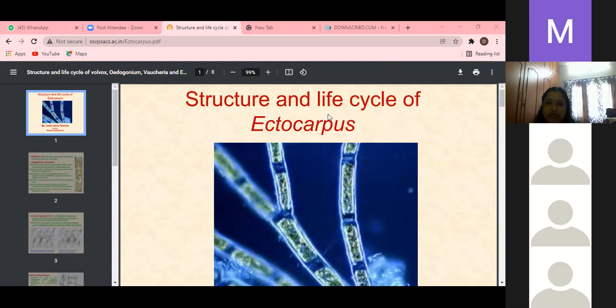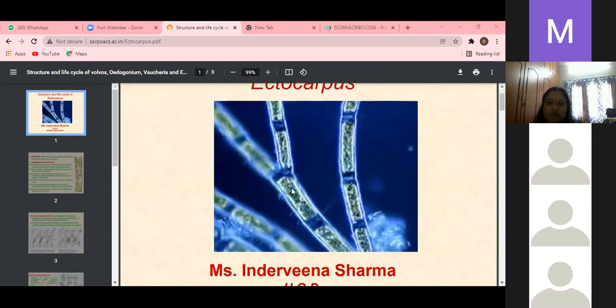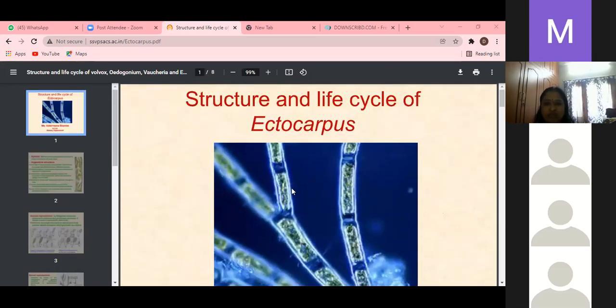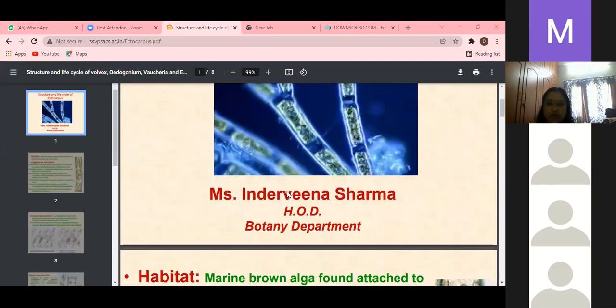Ectocarpus. Ectocarpus. See, this is Ectocarpus. Before Ectocarpus, what is the classification? The class Phaeophyceae, order Ectocarpales, the family name is Ectocarpaceae, the genus name Ectocarpus. This is the classification of Ectocarpus.